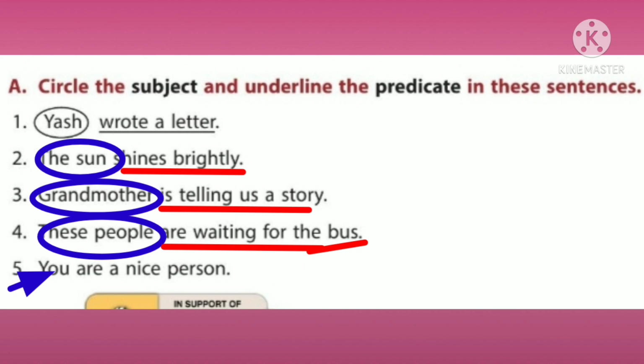Question number 5. You are a nice person. You is the subject. Are a nice person is the predicate. Circle you. Then underline are a nice person.